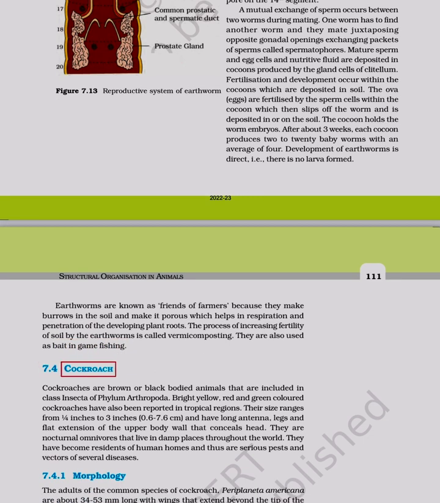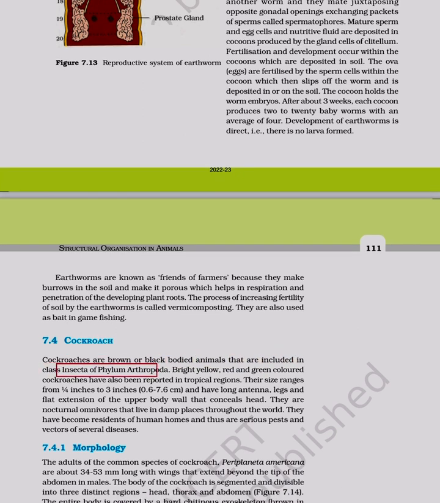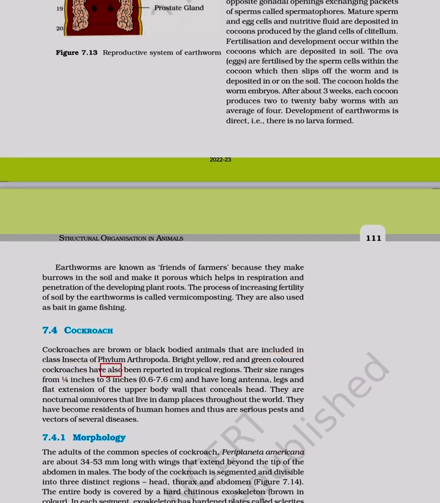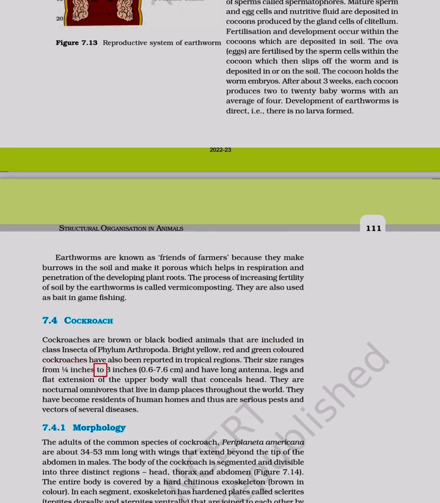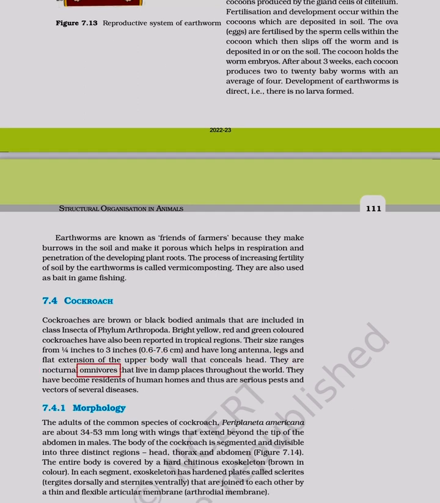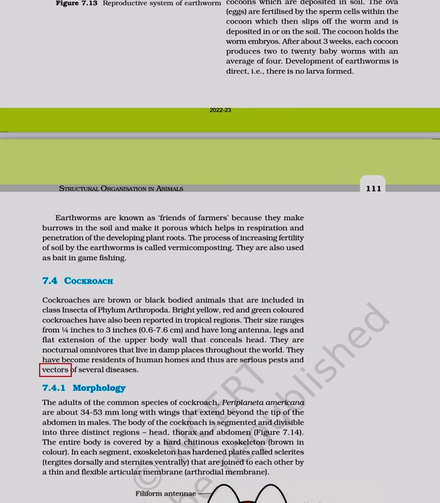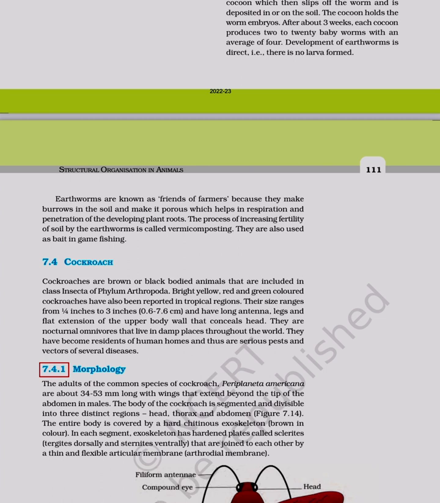7.4 Cockroach. Cockroaches are brown or black-bodied animals that are included in class Insecta of phylum Arthropoda. Bright yellow, red and green-colored cockroaches have also been reported in tropical regions. Their size ranges from 1/4 inch to 3 inches, 0.6 to 7.6 cm, and they have long antennae, legs and a flat extension of the upper body wall that conceals the head. They are nocturnal omnivores that live in damp places throughout the world. They have become residents of human homes and thus are serious pests and vectors of several diseases.